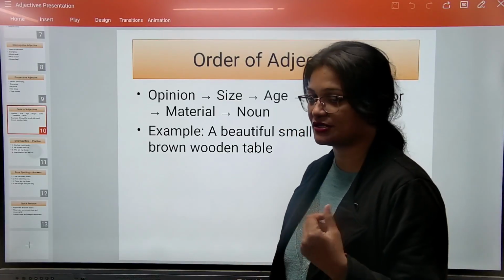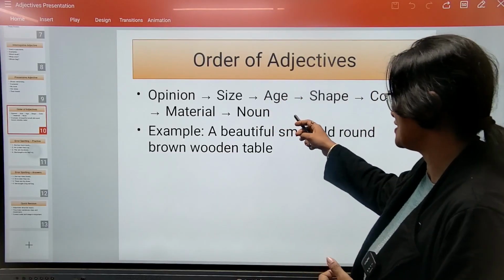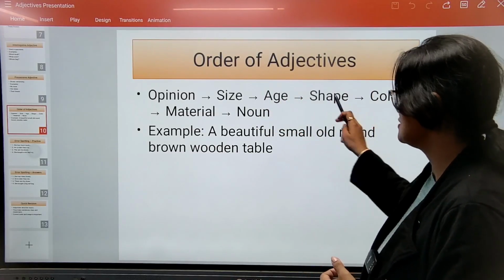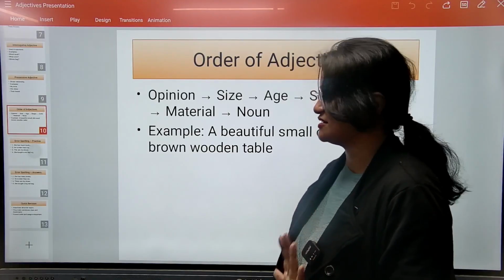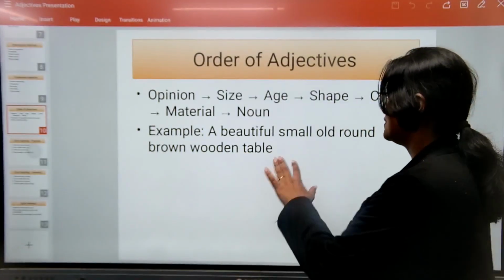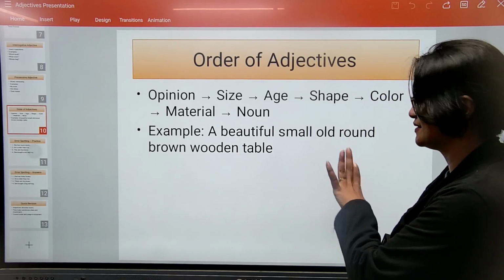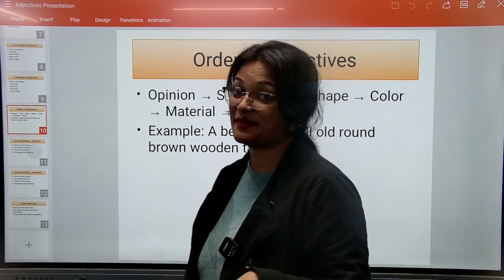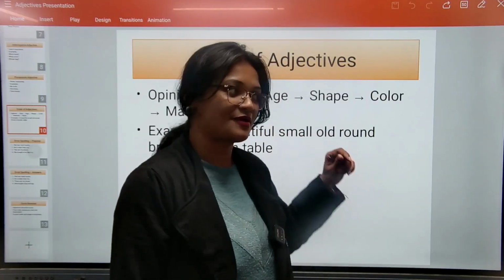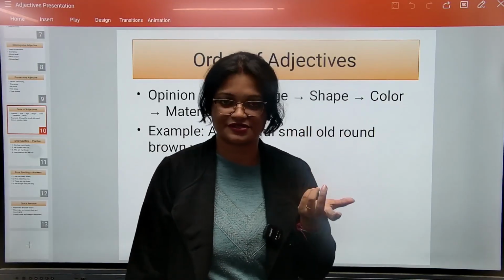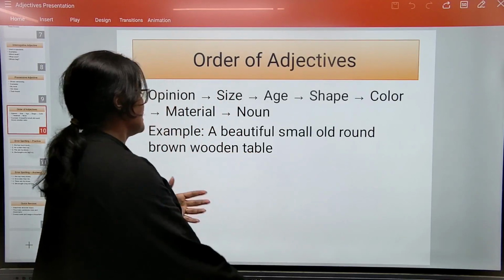The first thing that should come is opinion, then it will be followed by size, then age, shape, color, material and then noun. ये सब क्या है अभी एग्जाम्पल से समझते हैं. एग्जाम्पल में है a beautiful small old round brown wooden table. So in general हम इतना लंबा खींच के नहीं बोलते हैं, I understand, but this is from the exam point of view. अगर हम देखें, so it would be something like this.